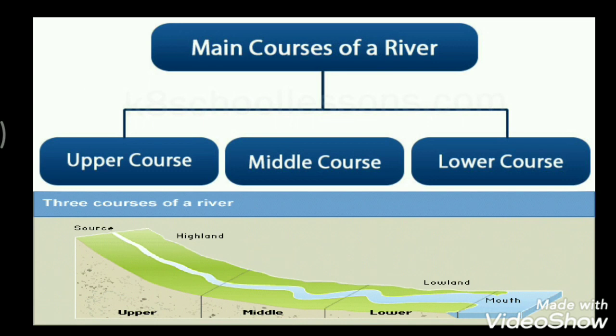First is the upper course, or you can call it the young course. Second, the middle course. And third, the lower course. See the picture here. The upper course starts from the source, then gradually it comes to the middle course, and lastly the lower course, and finally it enters its mouth, that is a sea or an ocean. Let's discuss them one by one.